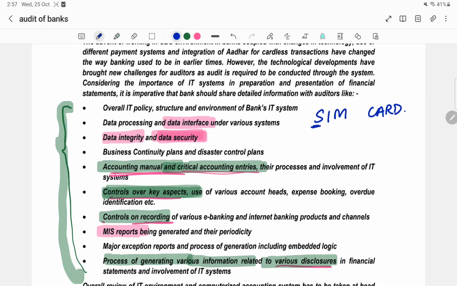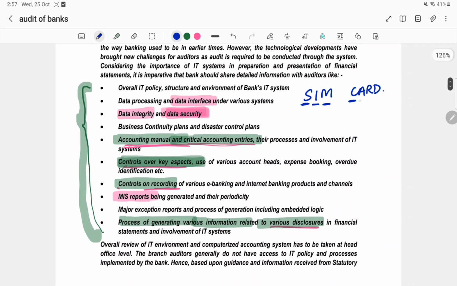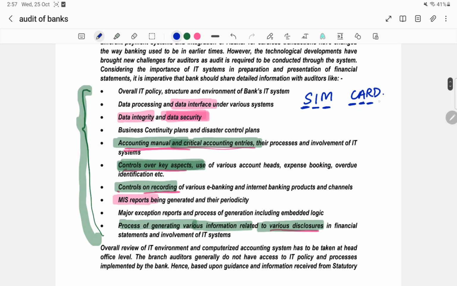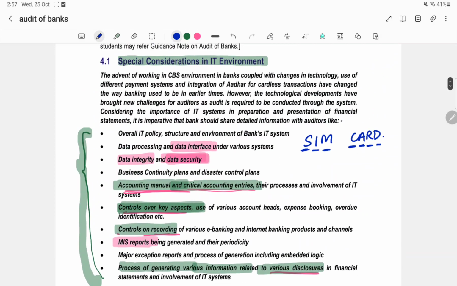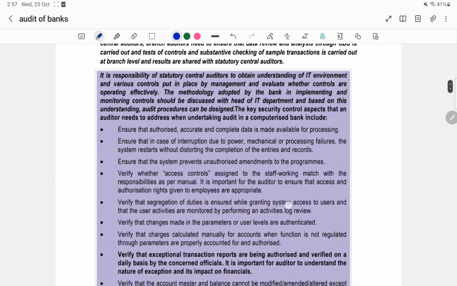What is from S? Data security. From I, data integrity and data interface. From M, MIS report. From C, there is controls over key aspects. From A, there is accounting entries. From R, there is controls on recording. From D, there is disclosure. Very easy. What was the question? Special considerations in case of IT environment.